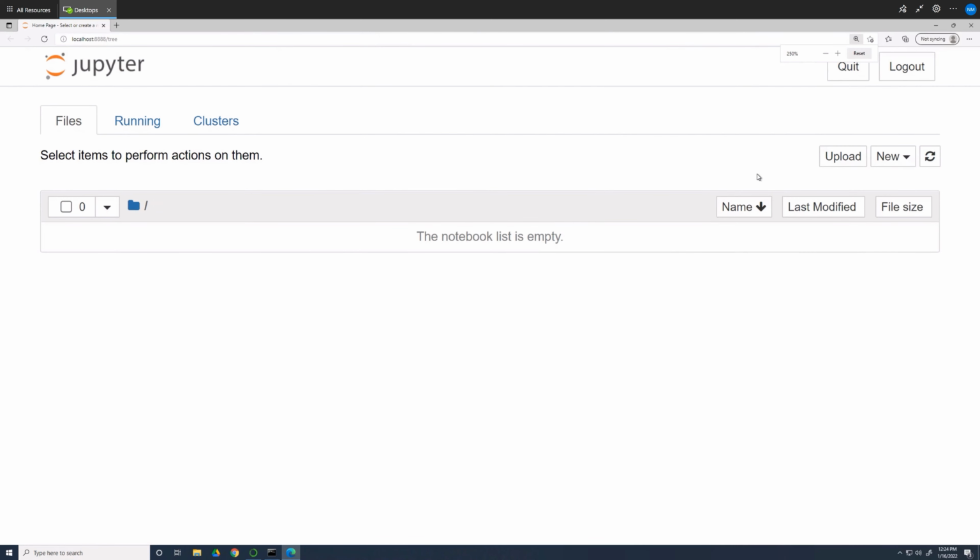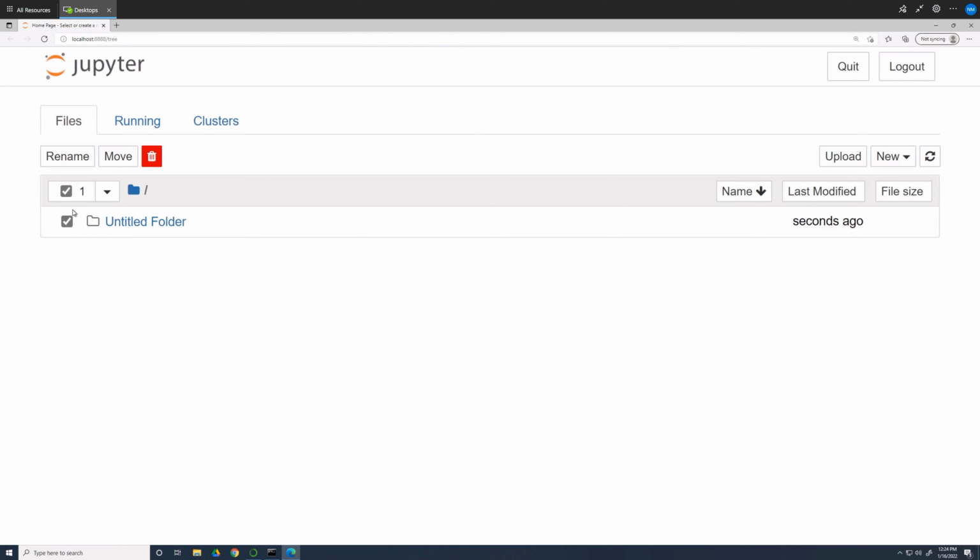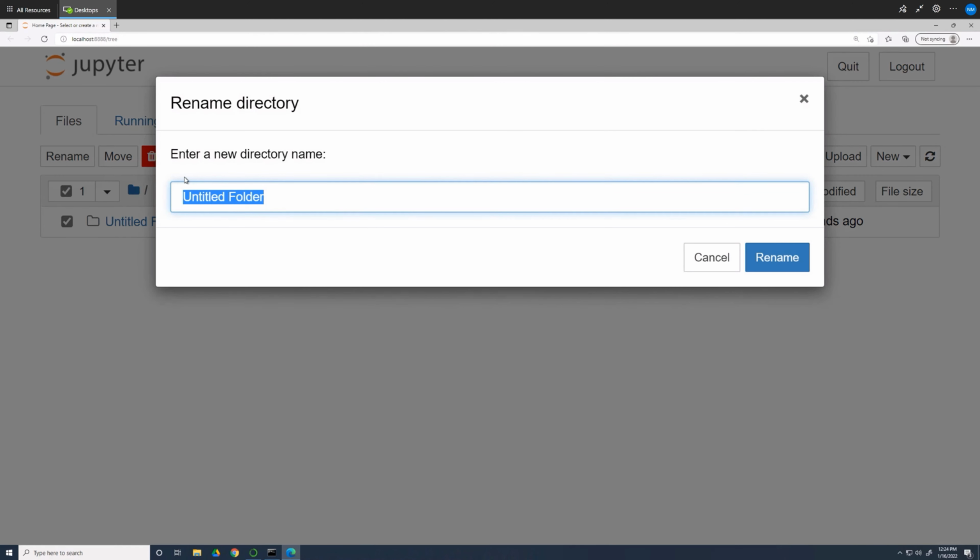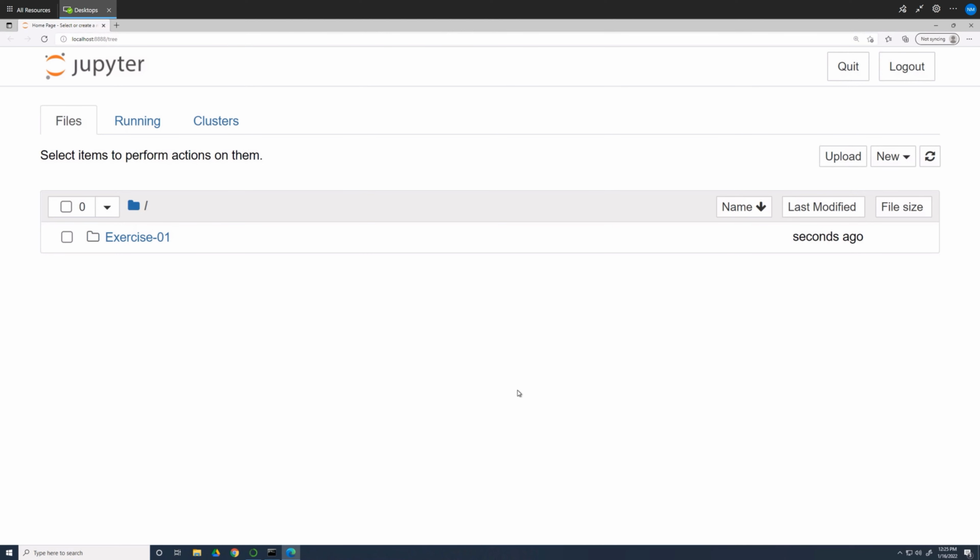Let's start by making a new folder. On the right, you'll see a button that says New. Use the drop-down menu and choose Folder. You'll find the new folder in the list. It's called Untitled Folder. Check the box next to it, and then click the button that says Rename. Type in exercise-01 with no spaces and click Rename. Click on the name Exercise 01 to navigate inside.